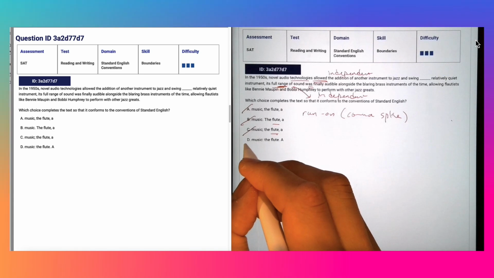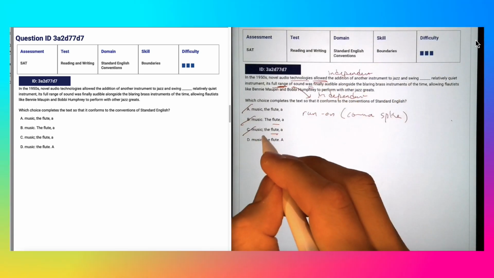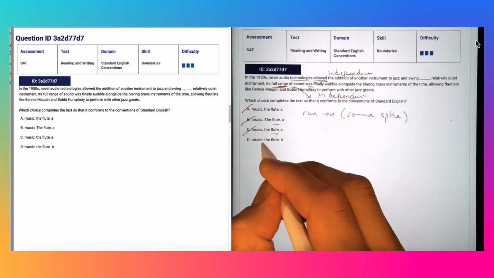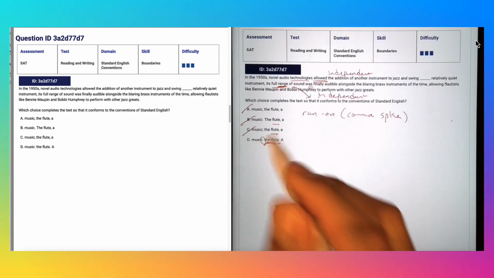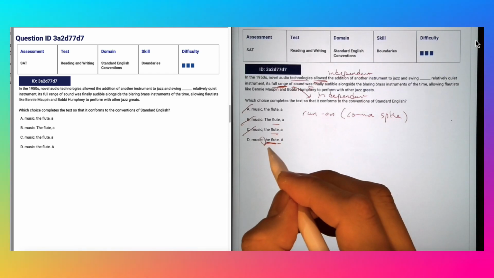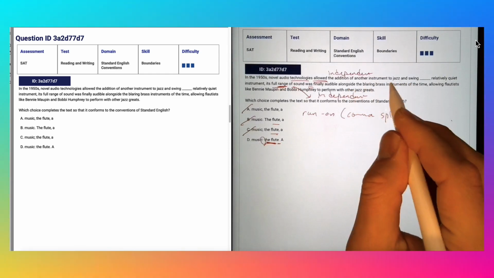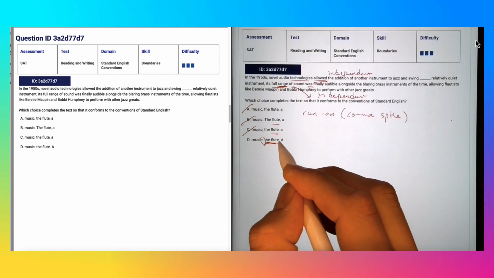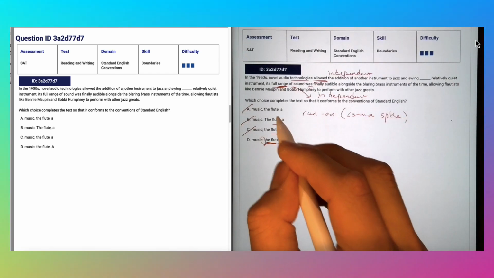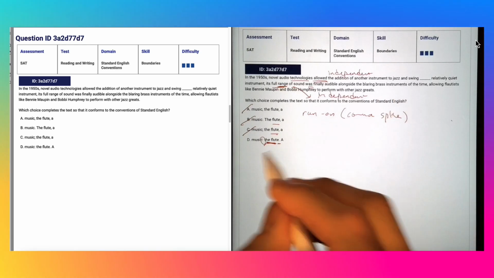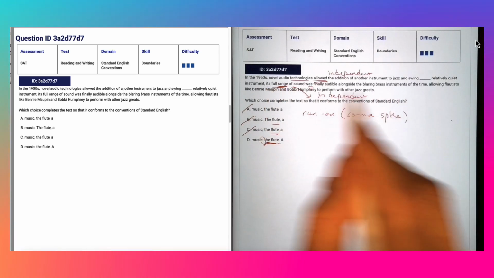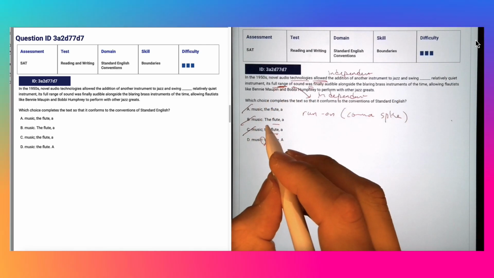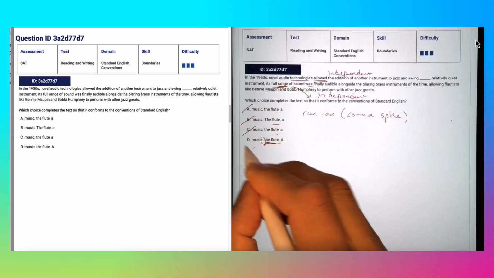Now D is a good choice because we finish the sentence: music. The fact that we use a colon is telling us the item, and if it's just written as one item, that's an emphasis. It's the flute that was added to the jazz and swing music. And we finish that. A relatively quiet instrument is actually referring to the flute we just mentioned, and it's acting as a noun phrase for the independent clause that follows. So D is the correct answer.